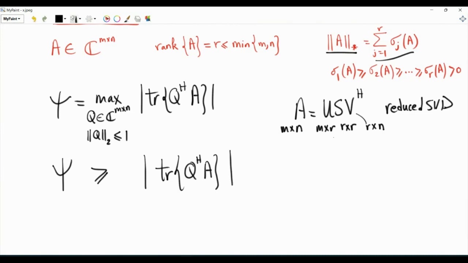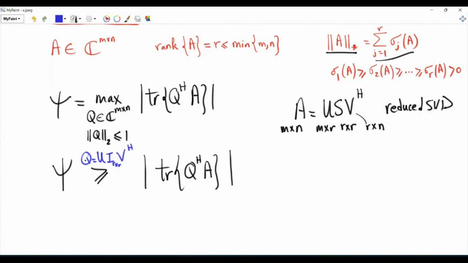So what we will do is that we will take Q to be equal to U and V Hermitian, and between them we will put identity r by r. So our choice for matrix Q is a matrix with the same reduced SVD as matrix A, but now the diagonal matrix of singular values is replaced by identity. So matrix Q has r strictly positive singular values, all of them equal to 1.